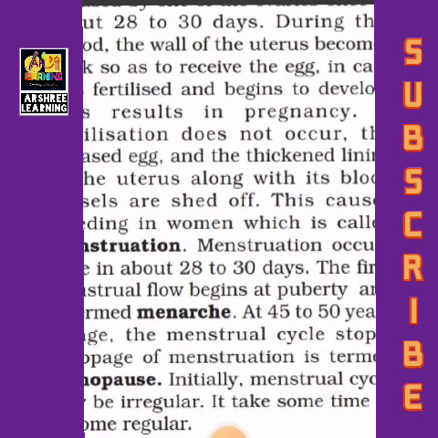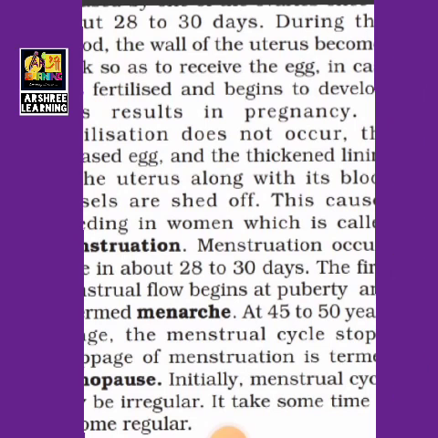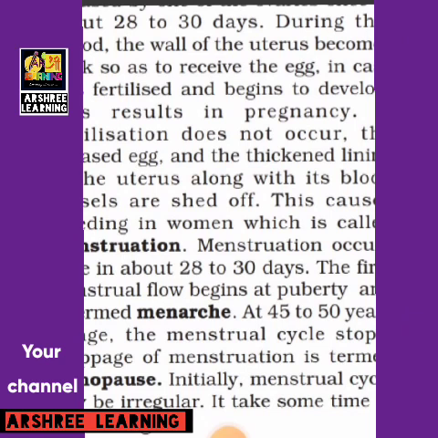In the beginning and in the end, when the menstruation starts, some of the females complain that their periods are not regular. This happens because of hormonal imbalance, and it takes some time for the body to adjust to it. The same thing happens at menopause. At menopause also there are hormonal changes. Due to the hormonal changes, sometimes the periods are irregular. And then after that the body does not produce.